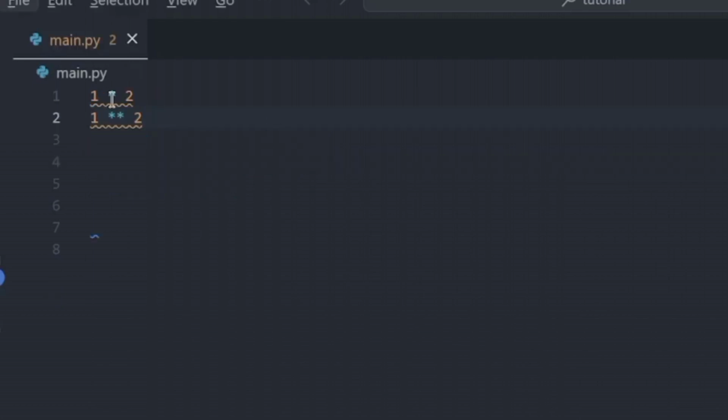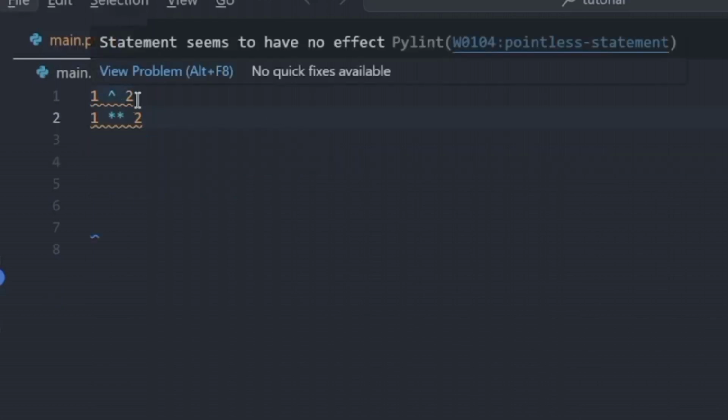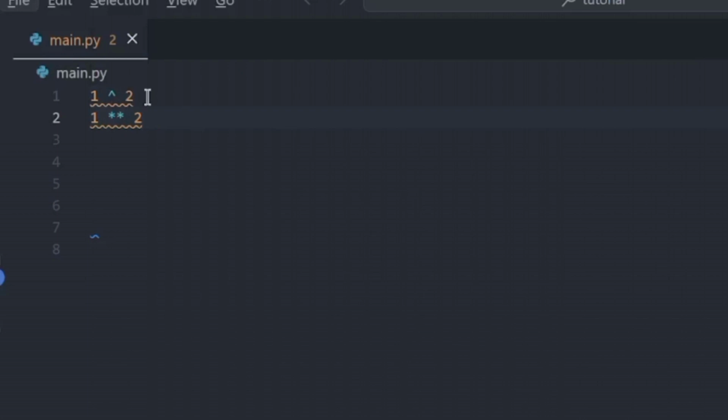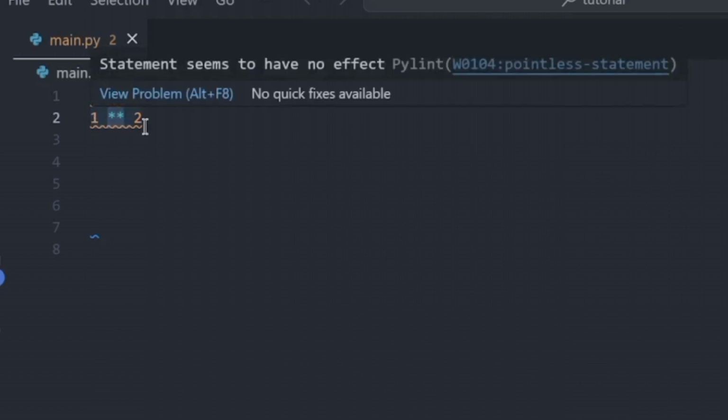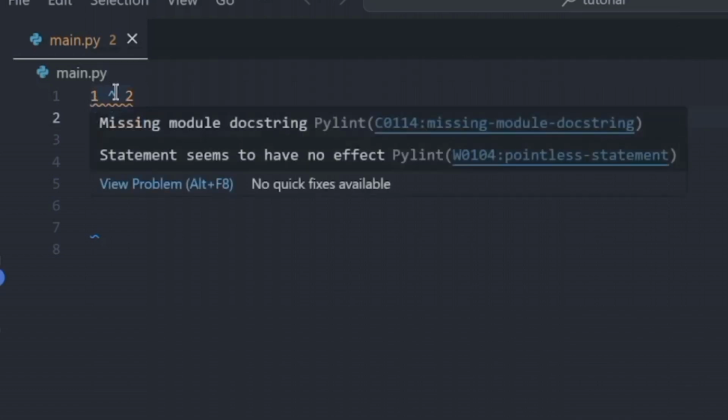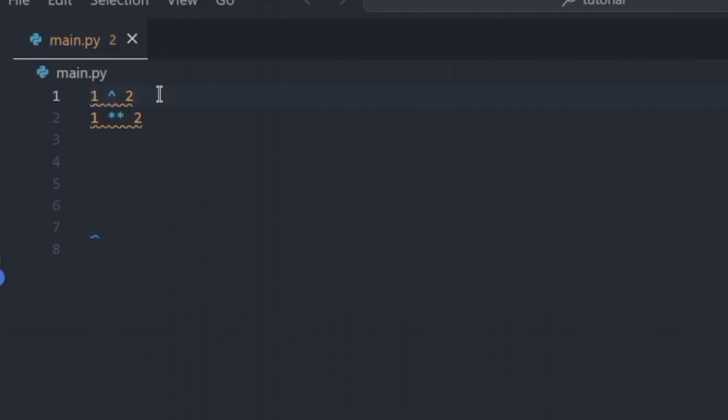Okay, so number 4 is that if you are new to Python and you have learned pseudocode before Python, you may think that this symbol is used for exponentiation in Python. Instead, you have to use this double asterisk for exponentiation. This symbol is used for bitwise XOR.